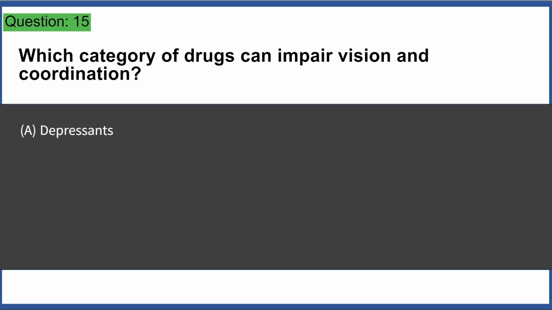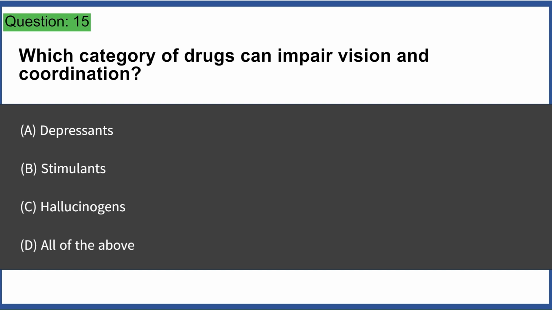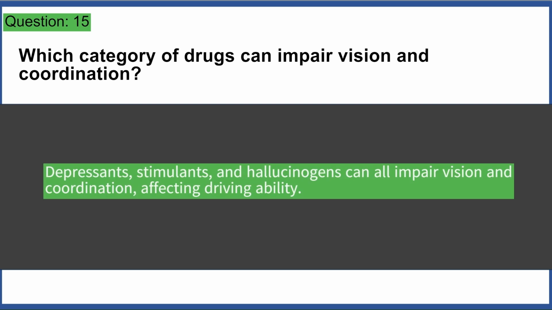Which category of drugs can impair vision and coordination? A. Depressants. B. Stimulants. C. Hallucinogens. D. All of the above. Answer D. Depressants, stimulants, and hallucinogens can all impair vision and coordination, affecting driving ability.